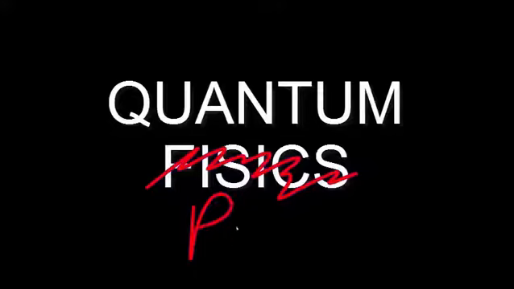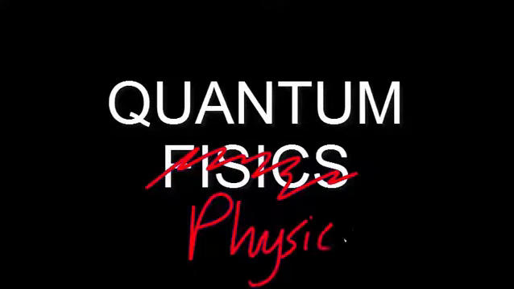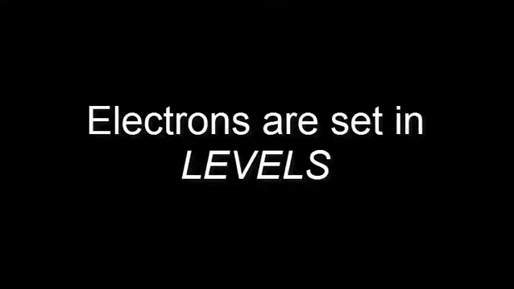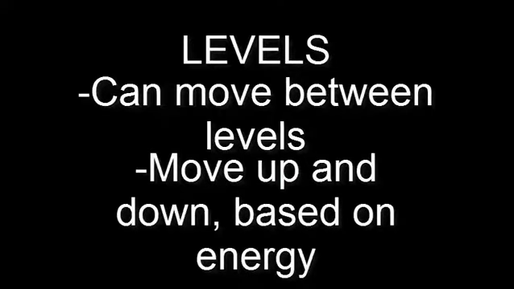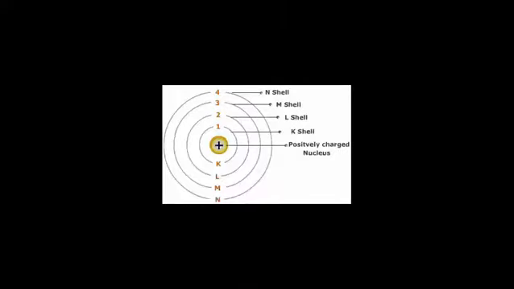Niels Bohr. In 1913, Niels Bohr applied quantum physics to Rutherford's model of the atom and proposed that electrons are set in specific levels. These electrons can move in between levels, and as the atom takes in energy and loses energy, electrons will follow respectively, moving either up or down a level. The level, or orbit, closest to the nucleus has a level of 1. The next has a level of 2, then 3, and other numbers.